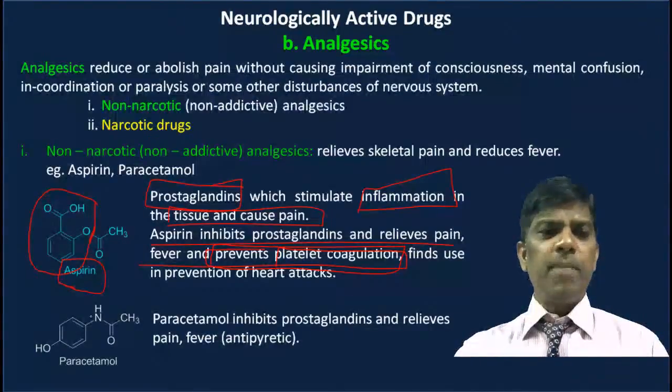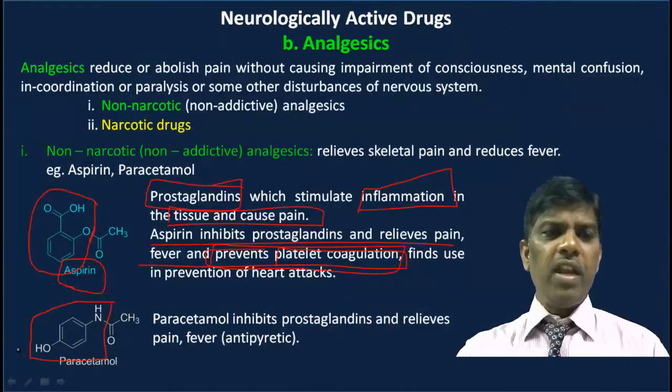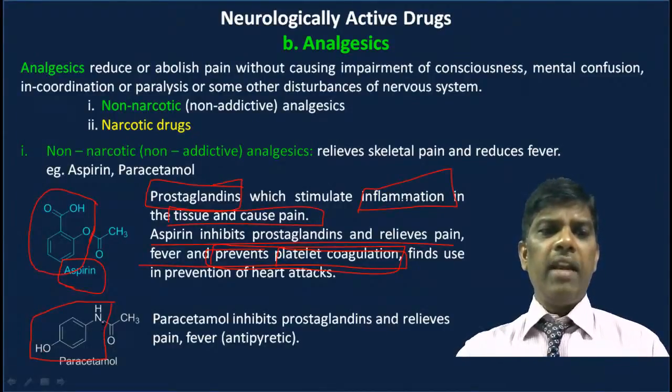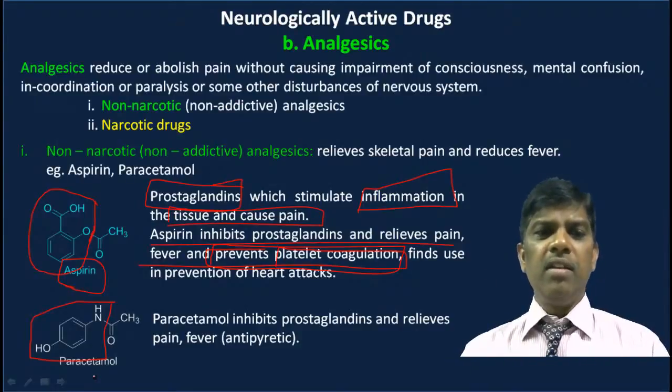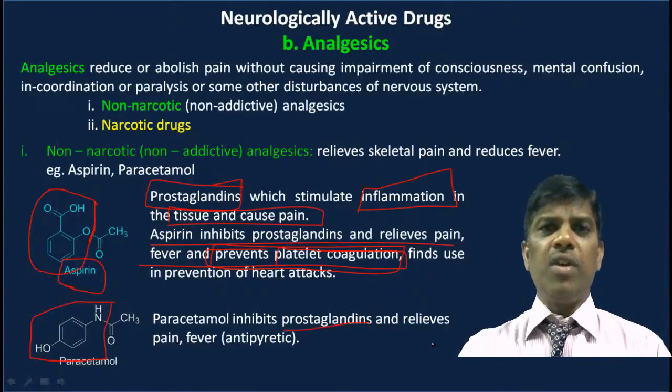How to prepare paracetamol? What is this? Para-acetaminophenol. What will you do? Para-hydroxyaniline has to be taken and acetylation done, and you are going to get paracetamol. It is a common laboratory technique to make paracetamol. This inhibits prostaglandins and relieves pain and fever. This is how analgesics work.